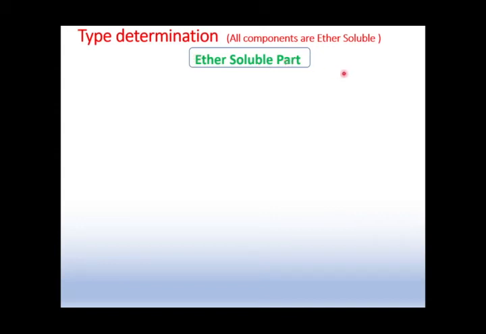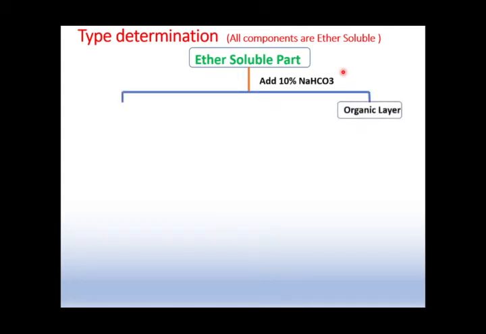So friends, this is a very important slide of our presentation. So have a look at this. We get the ether soluble part, then we will add 10% NaHCO3 to it. So friends, once we add 10% NaHCO3 to the ether, we will get two layers. One will be the organic layer and the other will be the aqueous layer. Of course we are using 10% NaHCO3, that means half the part will be aqueous, and as we are using ether, the other half will be the organic layer. So we will separate these two layers.